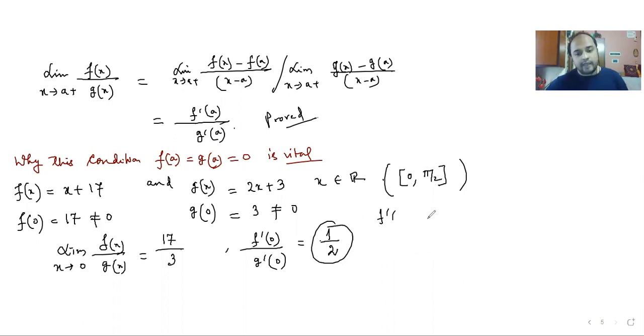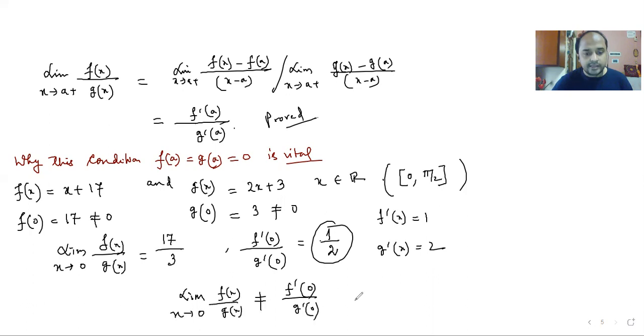So f dash 0 is equal to 1 and g dash 0 is equal to 2, and therefore you see that this is not being satisfied. Here limit x tends to 0 fx by gx is actually not equal to f dash 0 by g dash 0. Why is it so? Because this condition was getting violated over here. So this condition is also very vital.